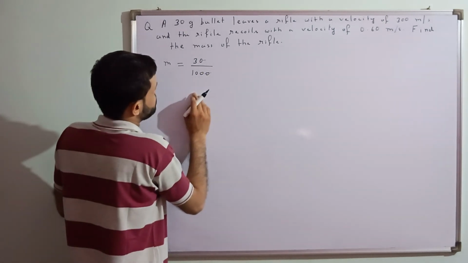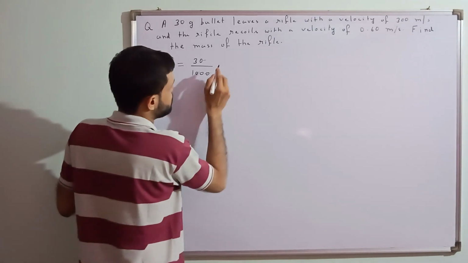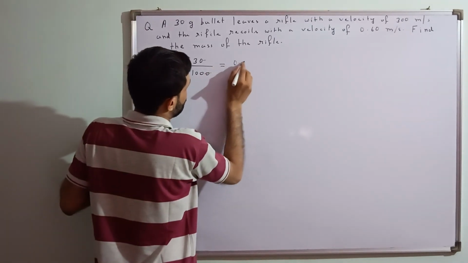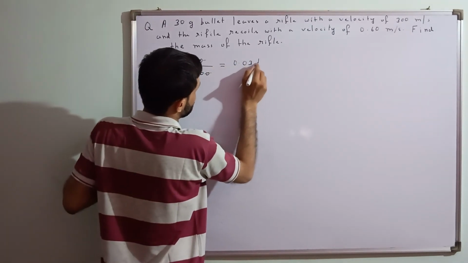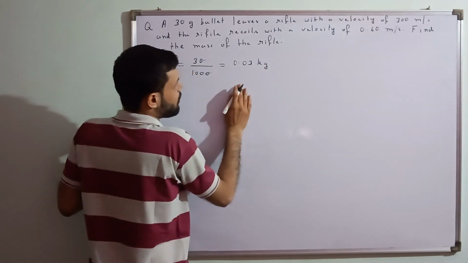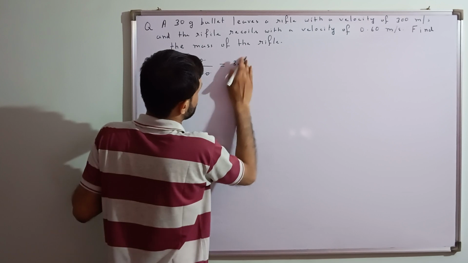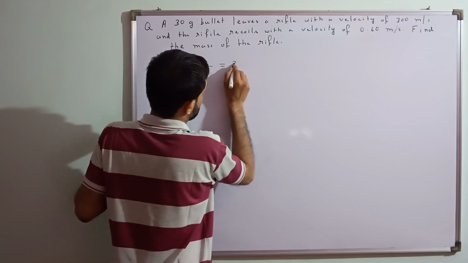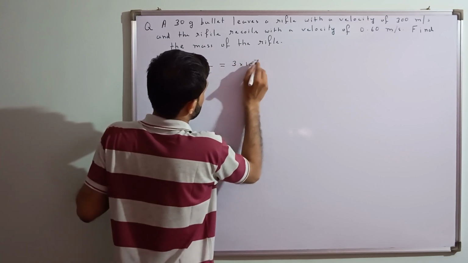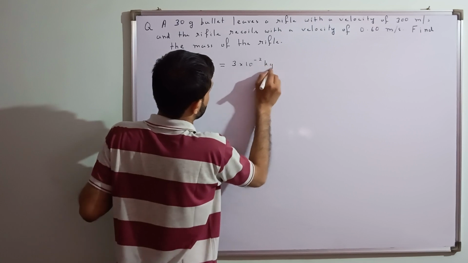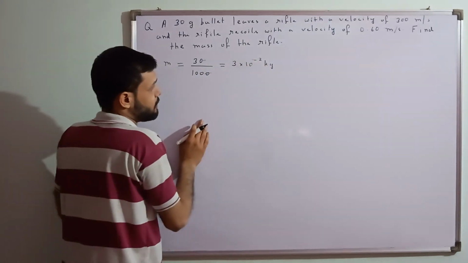It is 0.03 kg, isn't it? Or I can write 3 into 10 to the power minus 2. Can I write like this? Yes, sir. 3 into 10 to the power minus 2 kg. This is the mass of the bullet. Okay, that we can see.